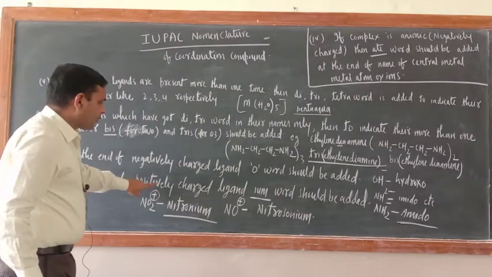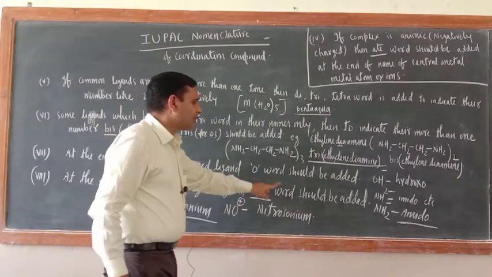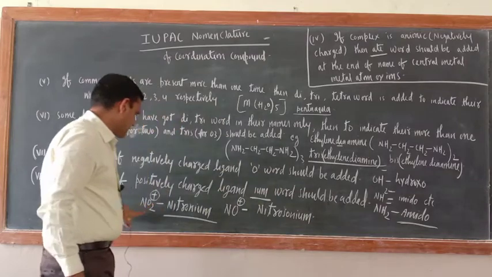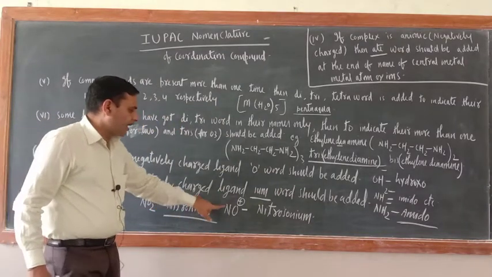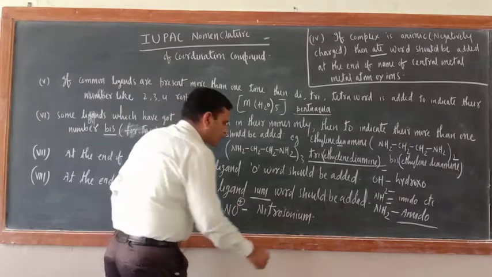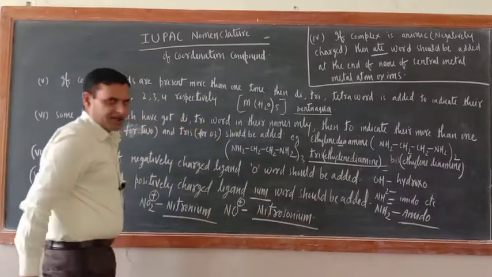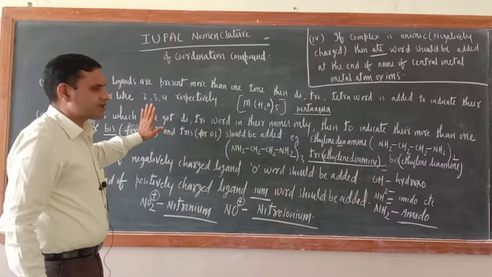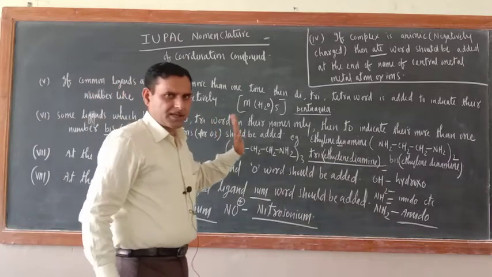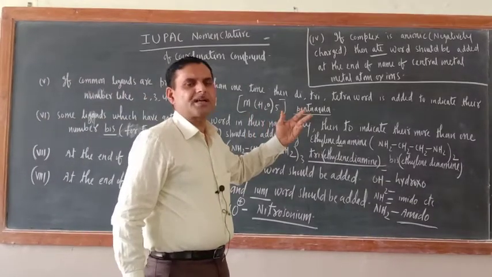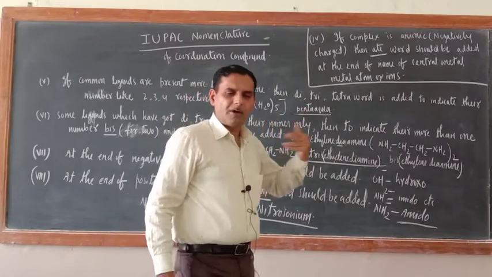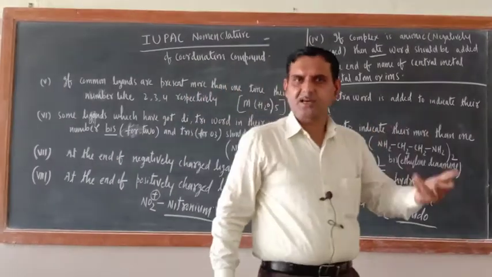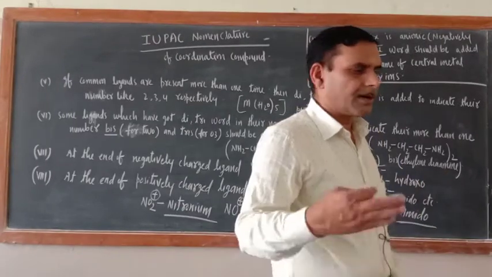At the end of a positively charged ligand, the 'ium' word should be added. Just see here. This is NO2 single positive, nitronium; NO single positive, nitrosonium. So remember their names also, okay? In this way, still some rules are there, but they are for special types of coordination compounds. The general rules are over. Now I will give you practice and will solve their names. Then you will come to know.